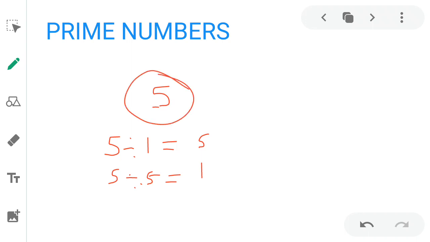It has only 2 factors, 1 and the number itself. It means it is a prime number. A natural number greater than 1 which has no factor other than 1 and itself is called a prime number.